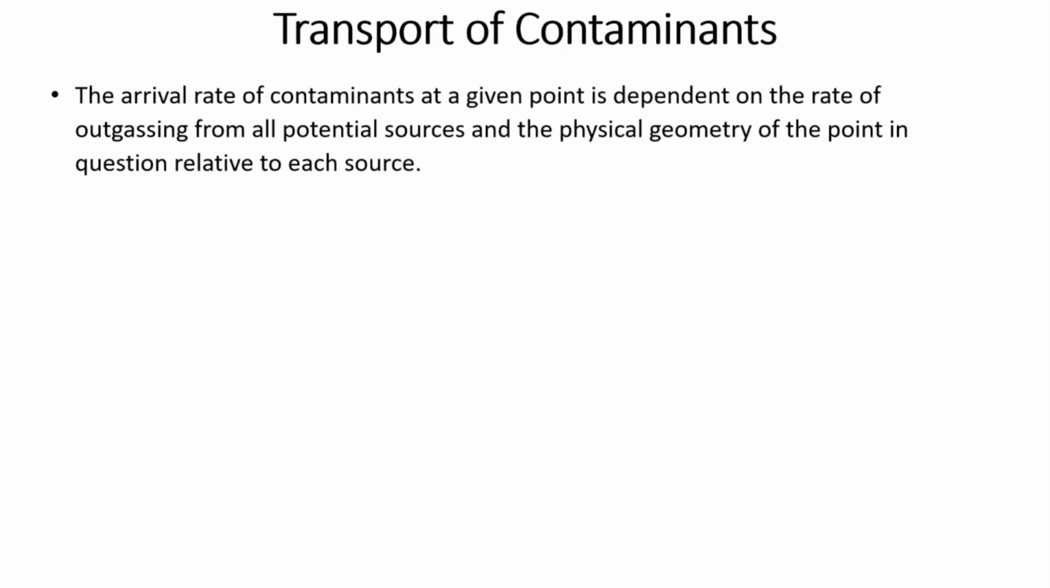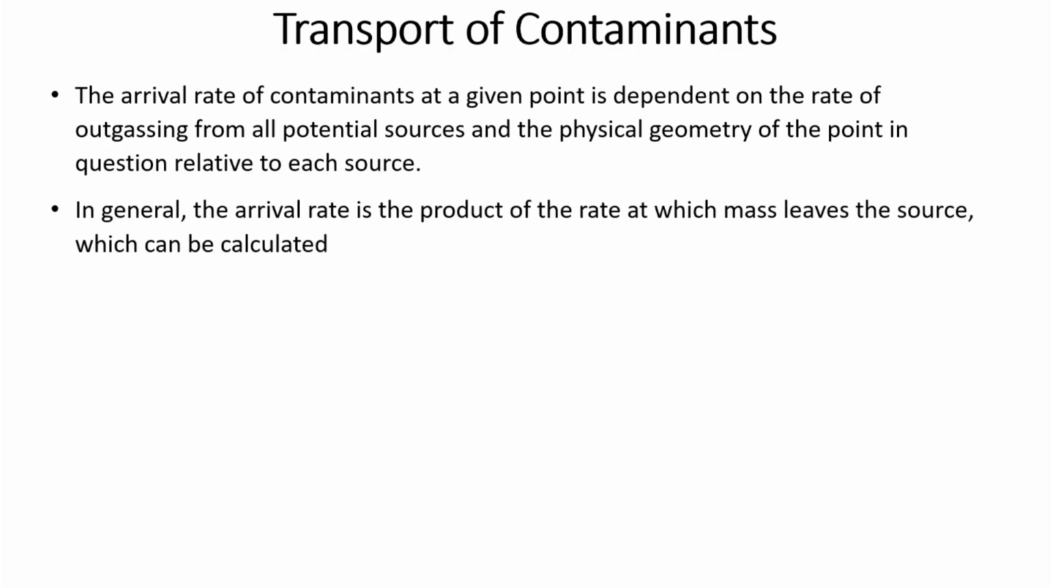So, now let us see how the contaminants, that is the outgassed material, transport. The arrival rate of the contaminants at a given point is dependent on the rate of outgassing from all the potential surfaces. It may not be one surface, but multiple surfaces from where the outgassing process can happen, and it depends on the physical orientation of the geometry. We will understand it through some illustration.